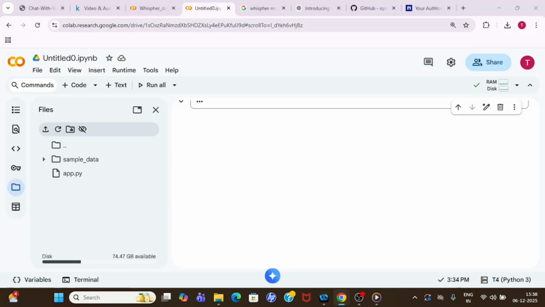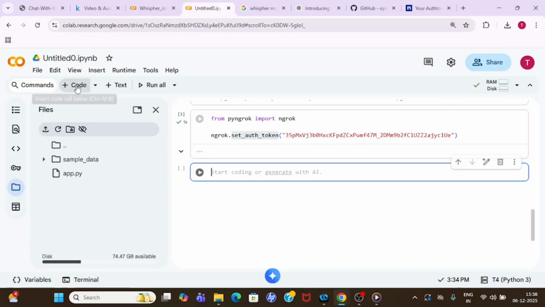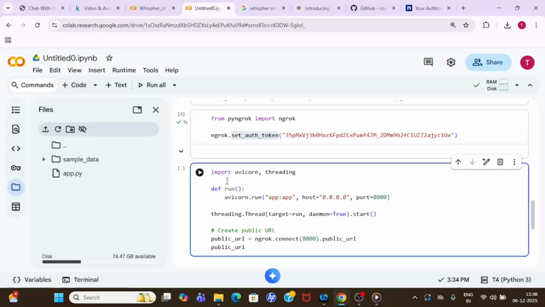So first let us run this file. Then we will get one ngrok URL. Through that URL we can access our Swagger UI. So let me take a new code node.